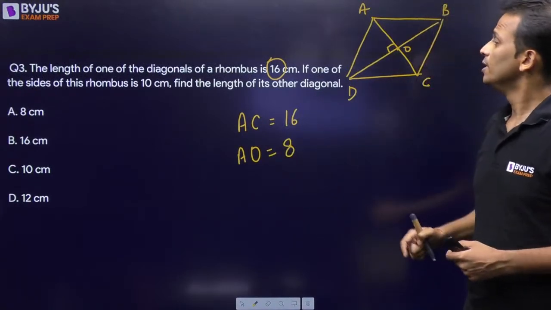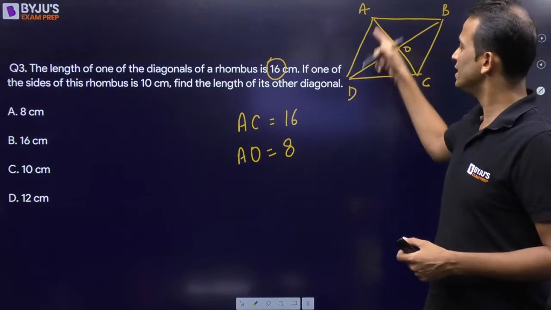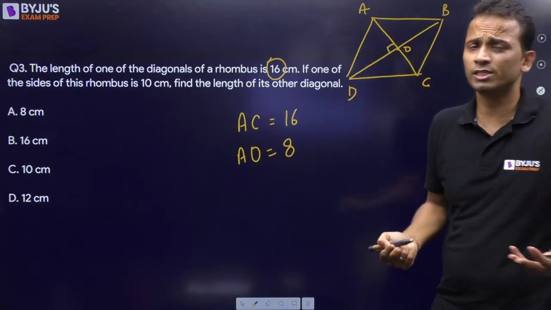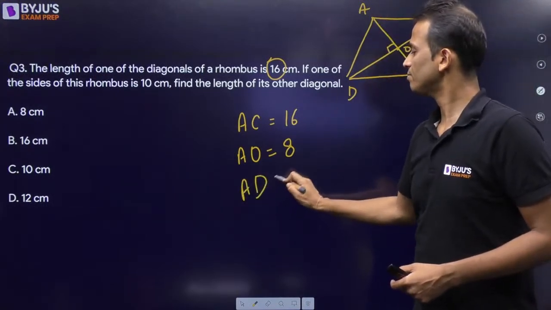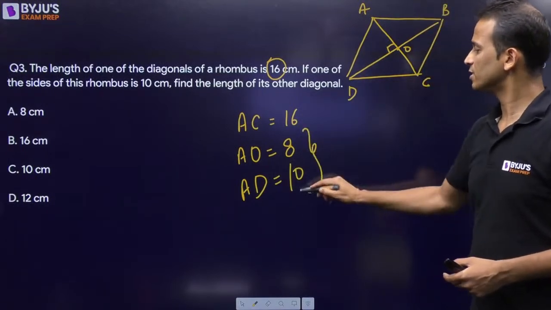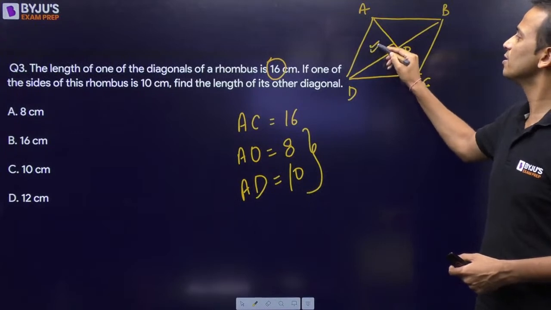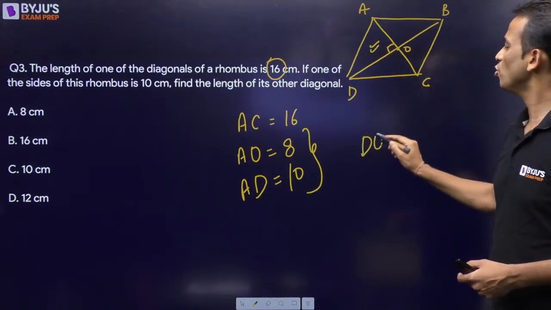All right. Now, one of the sides is given as 10. In a rhombus all the sides are equal. So AD is given as 10, right?